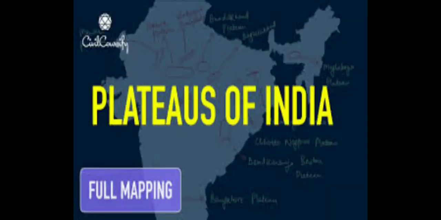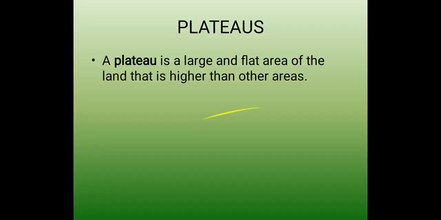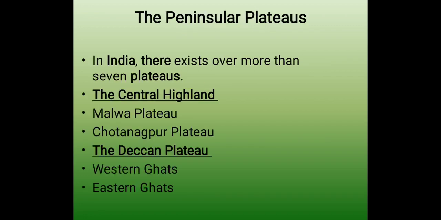Now we will talk about another feature of India, that is plateaus of India. But before going to plateaus of India, we will study what we mean by plateaus. A plateau is a large and flat area of land that is higher than other areas. So the plateau just looks like a table form, like a land which is large and flat and higher than the plain land.